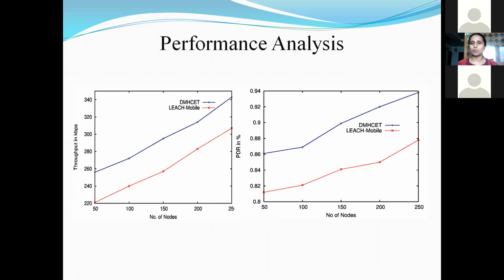Packet delivery ratio. The packet delivery ratio is also greater when compared to Leech mobile, since the number of packets that are dropped due to malicious activity is lesser here. So automatically this packet delivery ratio is also improved.